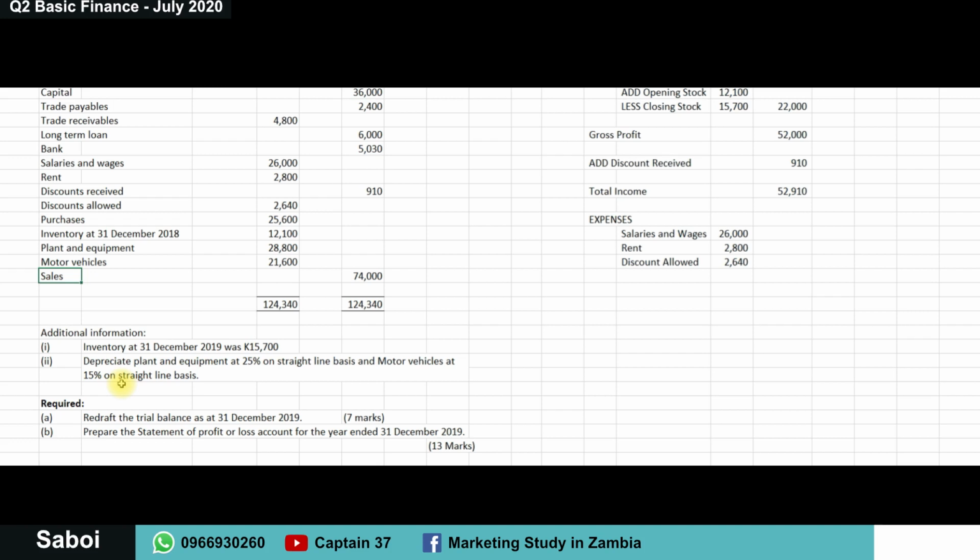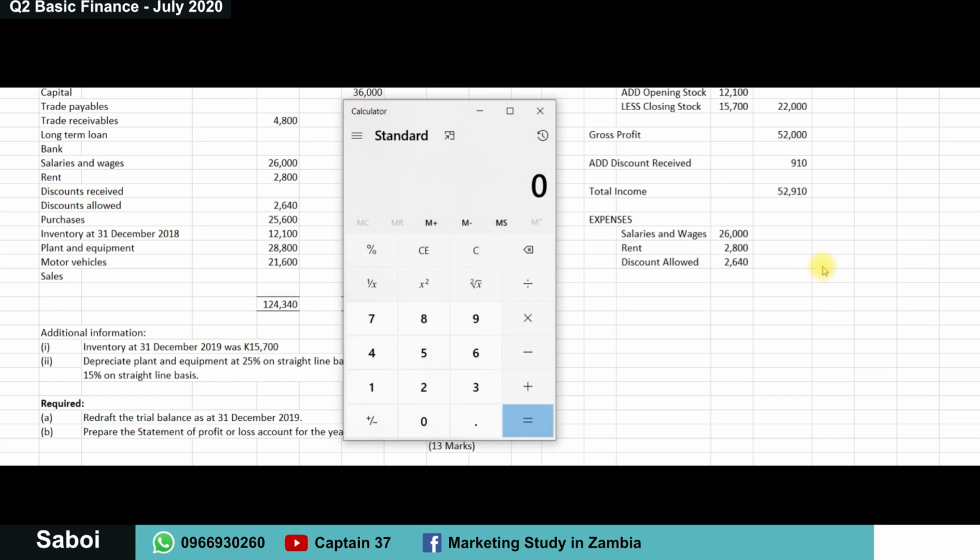For example, if today you buy a car at 72,000 kwacha, every year the car may depreciate in value by, say, 2,000 kwacha.